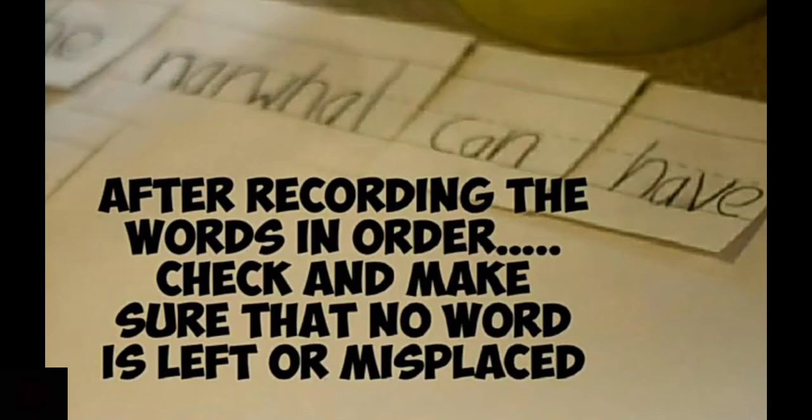After reordering the words in order, check and make sure that no word is left or misplaced. After arranging the words in meaningful order, check whether the words are used correctly and whether all the words are taken from the given group of words completely, right?